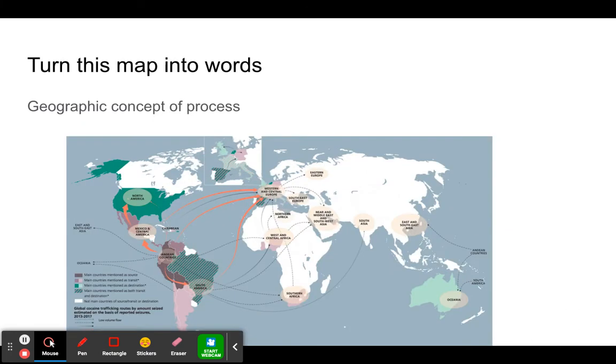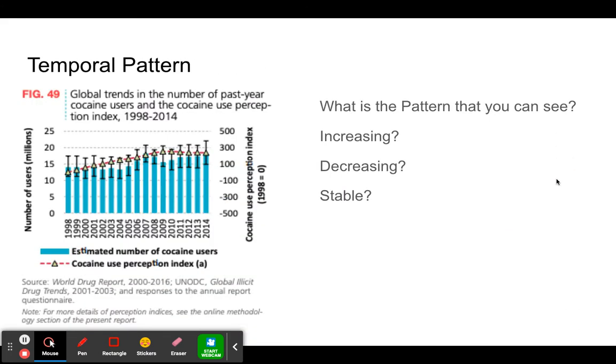Okay, so you must turn this map into words. There's also some stuff about a temporal pattern. You don't have to do this. This is really pushing it. This is going to the extreme. Don't do this if you don't want the top grade.